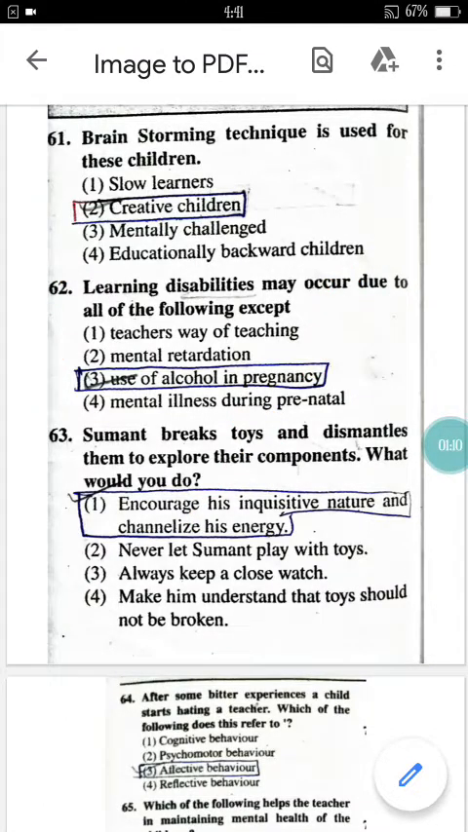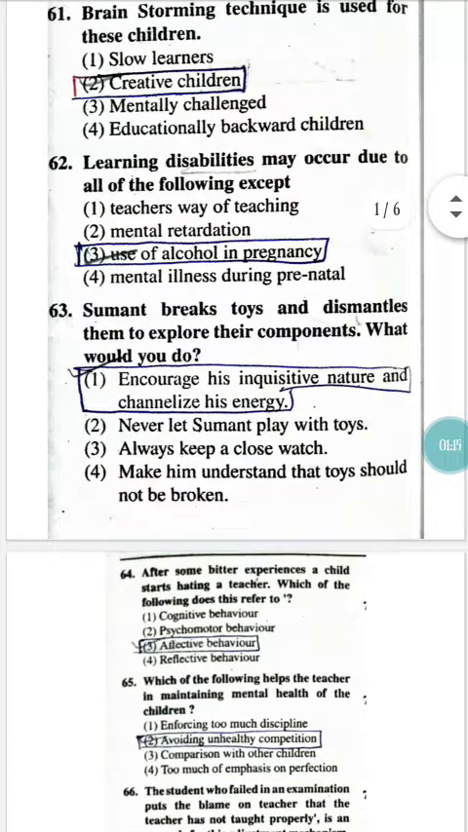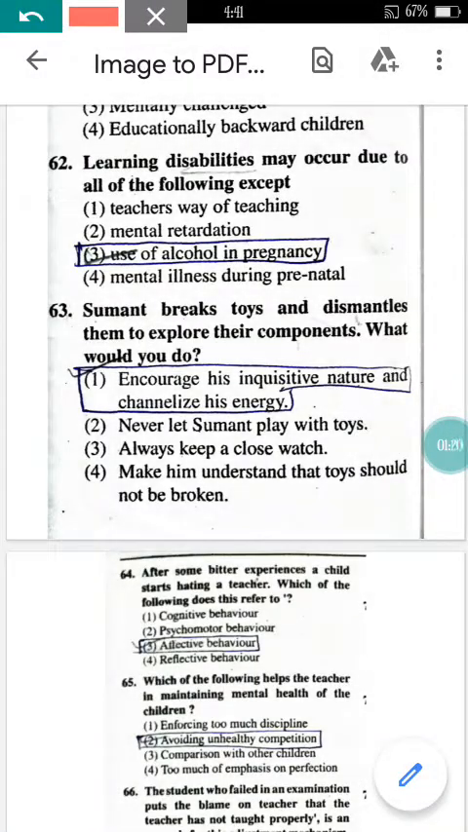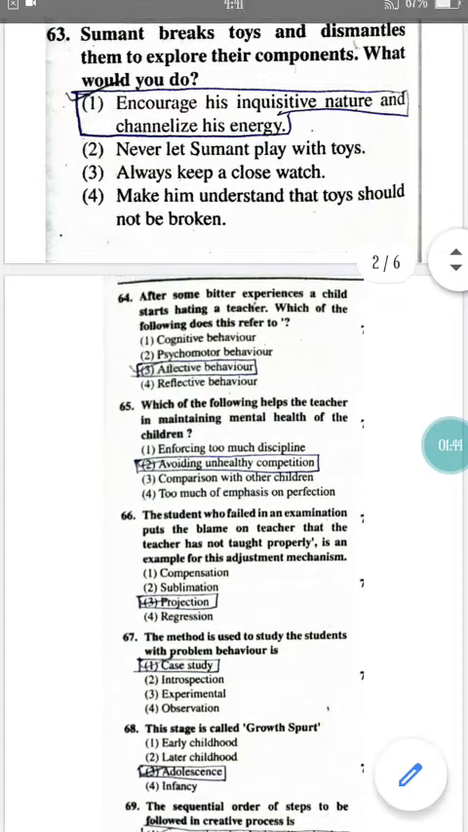Sumant breaks toys and dismantles them to explore their components. What would you do? See here. Sumant breaks toys and dismantles them to explore the component. What would you do here? You will encourage his inquisitive nature and channelize his energy. If we encourage the student, then they are going to explore themselves. So option number 1 will be correct for them. Now come to the question number 64.